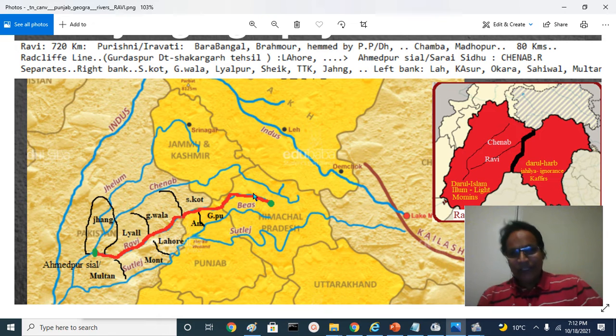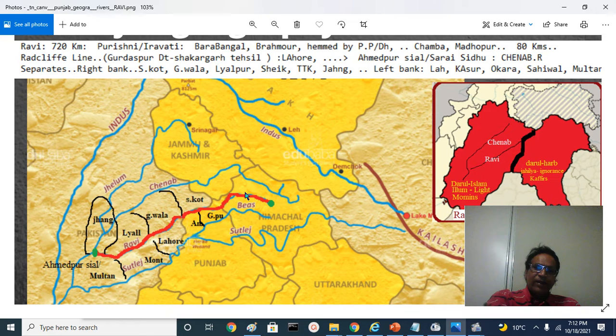And what are the historic British districts which are separated by the river? As you travel from Bara Bhangal to Ahmadpur Sial, this is called the right hand bank. You see here, this is the right hand bank, and this is the left bank. On the right bank, you see this is called Shakargarh Tehsil of Gurdaspur. It separates. That's very important. We'll come to that in the next presentation.